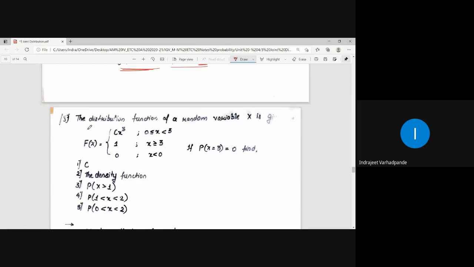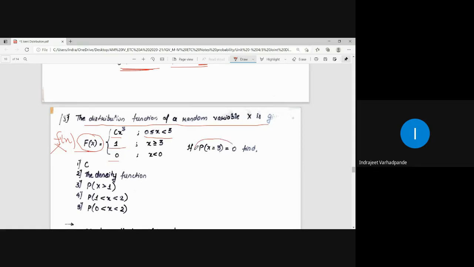Here, the distribution function of a random variable x is given by what is provided here. It is not the density function small f of x, it is the distribution function capital F of x. Okay? So distribution function capital F of x is given by c x cube, which is valid for the range 0 less than x less than 3. The value for x greater than 3 is 1, and for x less than 0 the value is 0.